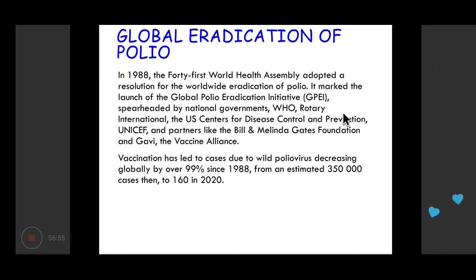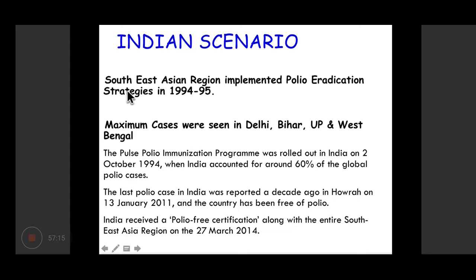So the beginning of this program was in 1988 when WHO first introduced this initiative, and since then the number of cases has gone down by 99%, from an estimated 3,03,000 to 160 cases in 2020. Maximum cases were seen in India from Delhi, Bihar, UP, and West Bengal.